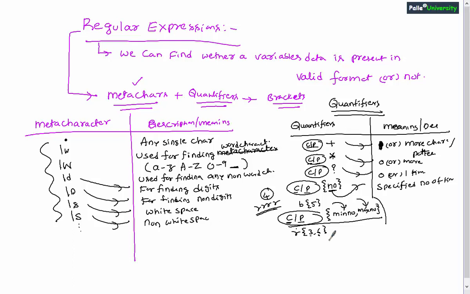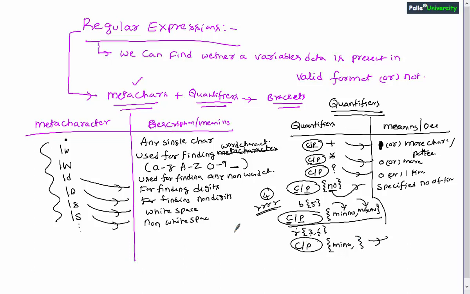Next, usually we will be using curly brackets, some minimum number, comma, and in some cases we will not be writing anything after the comma. You should not give any space also. I'll explain the meaning of this regular expression. In case I use any character or pattern before these curly brackets with minimum number and comma, the meaning is, we can check whether this character or pattern is present for minimum this many number of times and maximum can be infinite number of times.